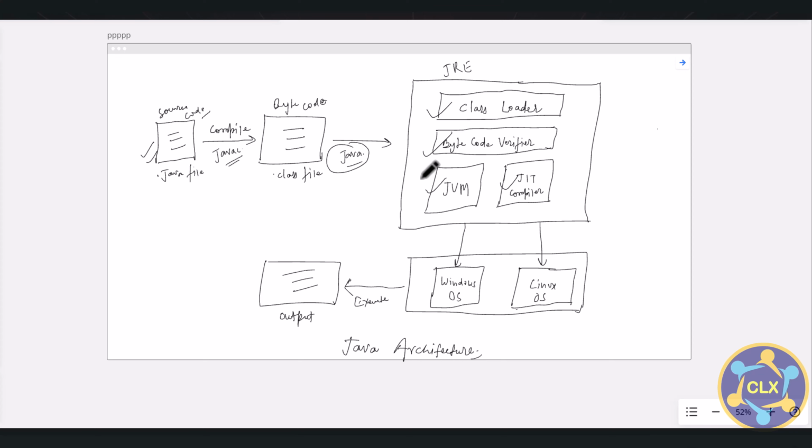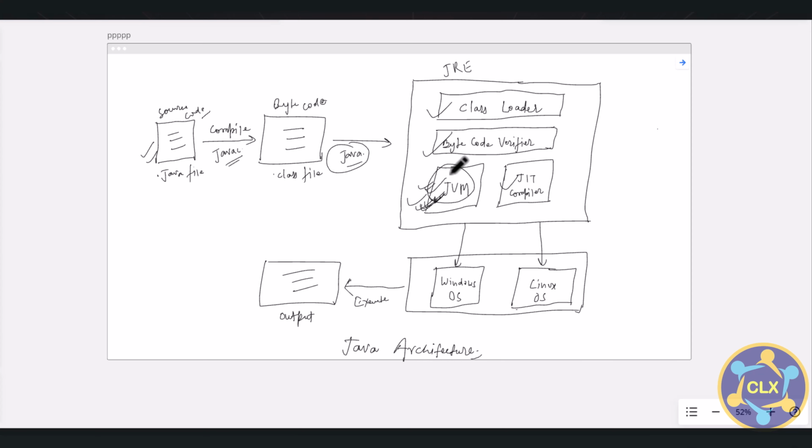One question that I asked earlier: Java is a platform independent language, but we need to choose our platform while we download Java. So basically Java is a platform independent language, but this JVM is platform dependent. This JVM is responsible for converting the bytecode into machine code, and we choose the platform while downloading. We are given an option to download a JVM which is compatible with Windows or Linux or Mac. So this JVM makes the whole Java thing platform independent, but the JVM itself is platform dependent. So that is the answer to the question.